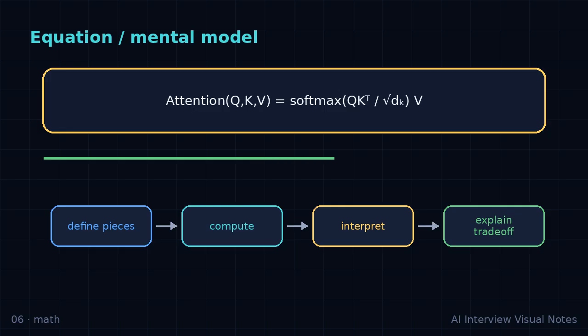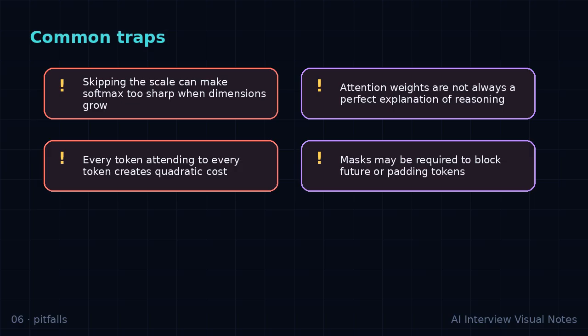A strong final answer for scaled dot product attention should have 4 beats. First, give the intuition. Second, name the components. Third, describe the formula or data flow. Fourth, mention the trade-off. If you can add one example, you will usually sound much more practical than someone who only gives a textbook definition.